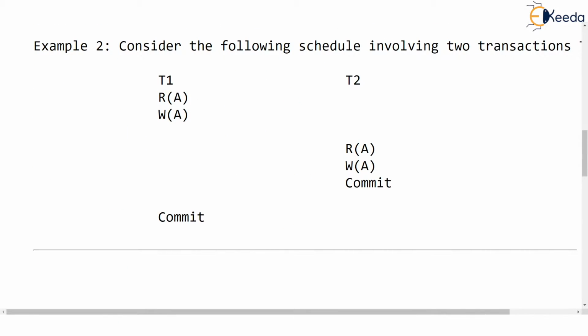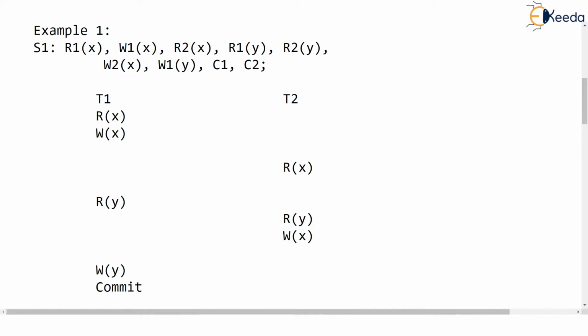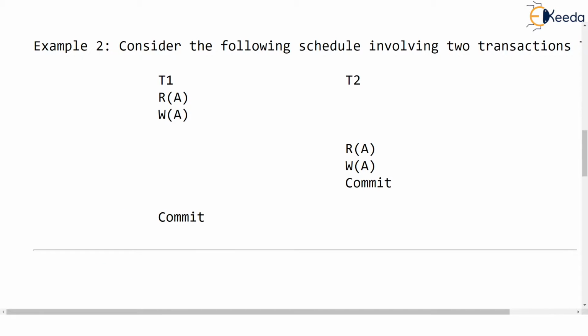So I have directly jumped to example 2. Example 1 shown here in the slide is the example of a nice recoverable schedule, but here is a non-recoverable schedule. Now here we are given two transactions T1 and T2 running concurrently.